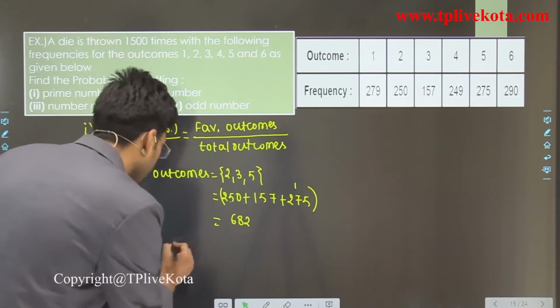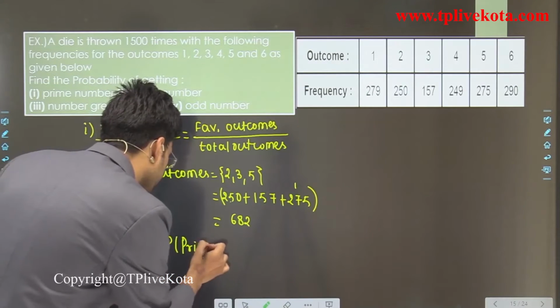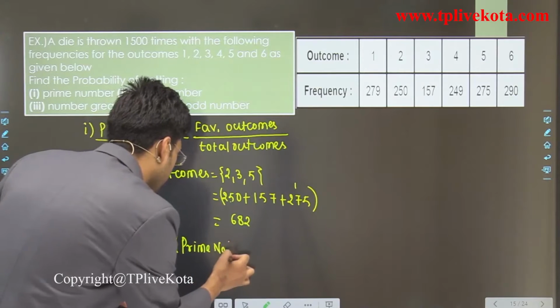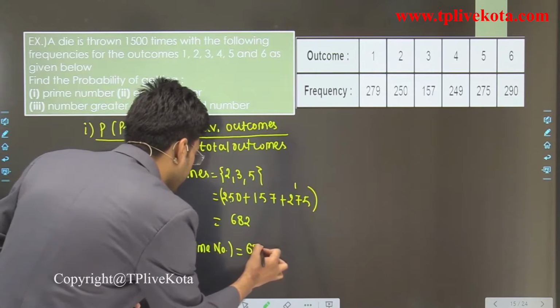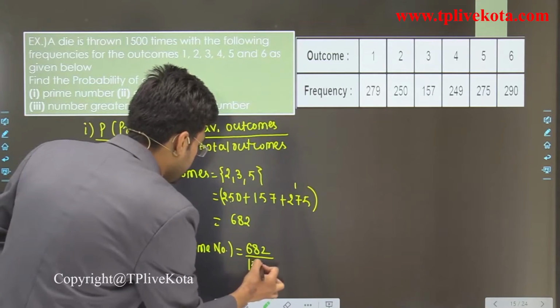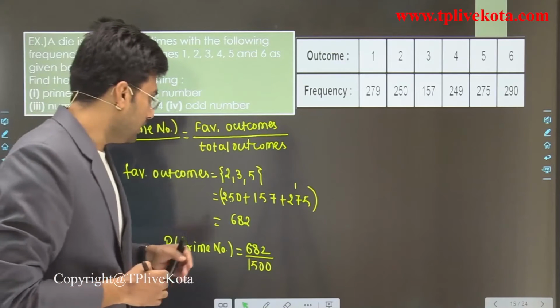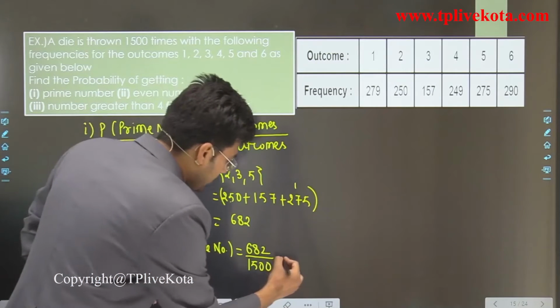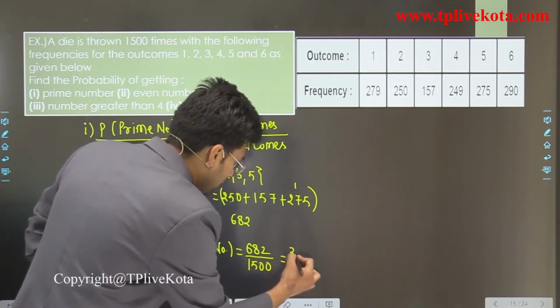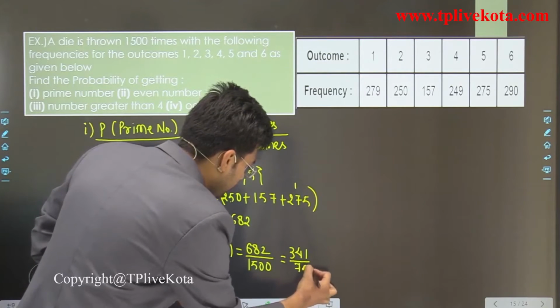Now the probability of a prime number is 682 divided by 1500. Clear? Now when we solve this, it is equal to 341 divided by 750.